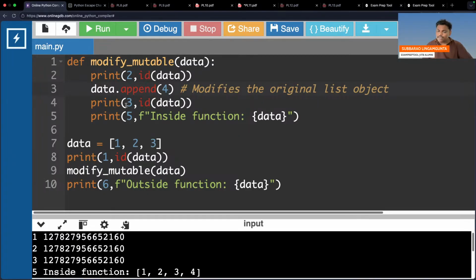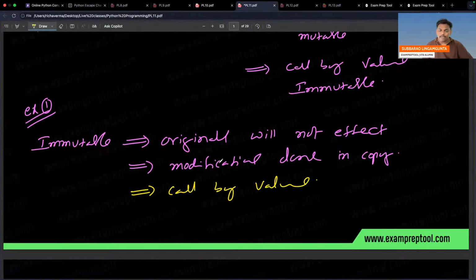I printed it right after modification. Because it is mutable, you can modify it at the same address. Inside the function, it printed 1 2 3 initially, now 1 2 3 4. After coming back also, 1 2 3 4. That means originals are affected.